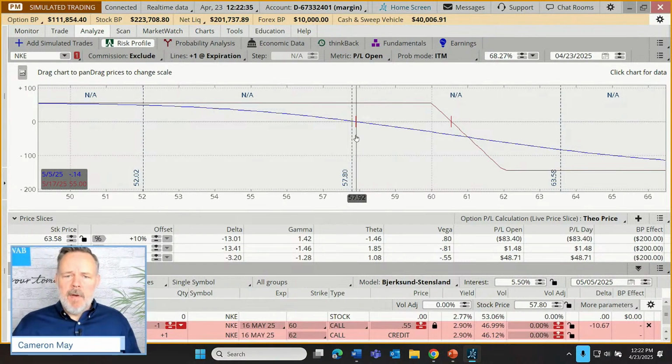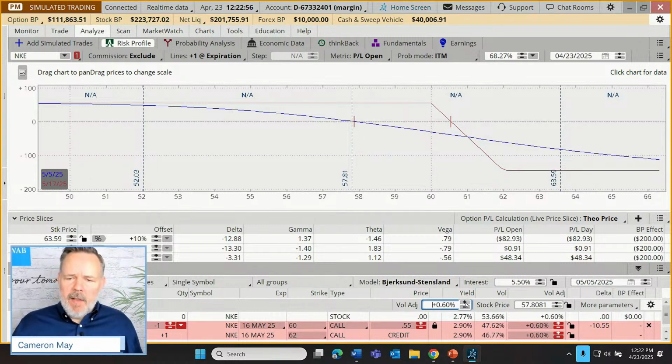And what I want you to keep your eye on here is what's happening to our profit line and our loss line. Our loss line likely to deepen. And you'll also notice our break-even line here is moving, it's shifting.